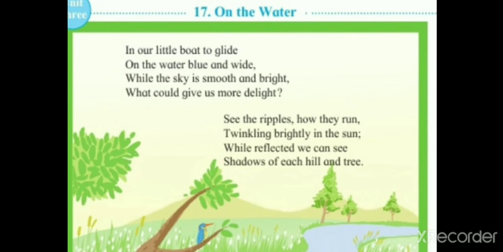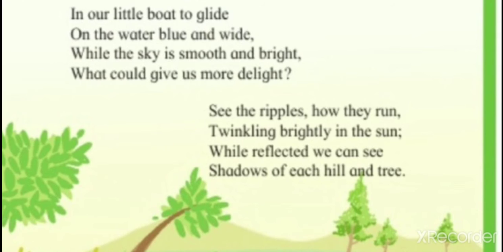Now let us learn the second stanza of the poem. See the ripples, how they run, twinkling brightly in the sun. So here, what is meant by ripples? Ripples are little waves on the surface of the water caused by the wind or by something moving on the water.